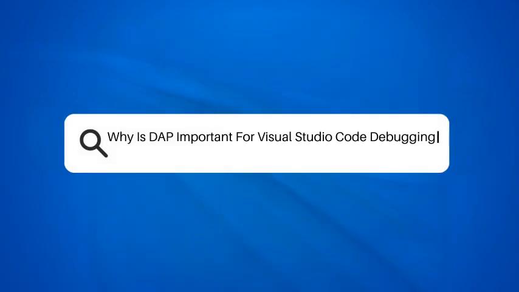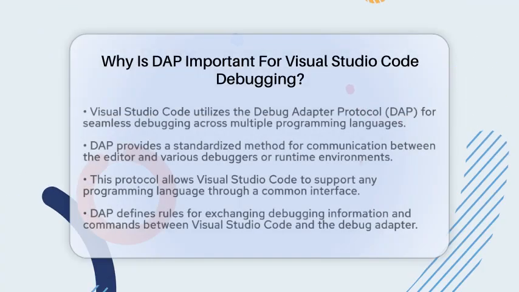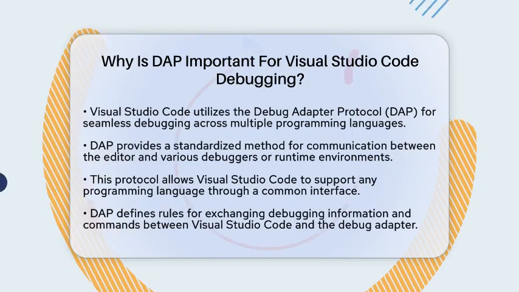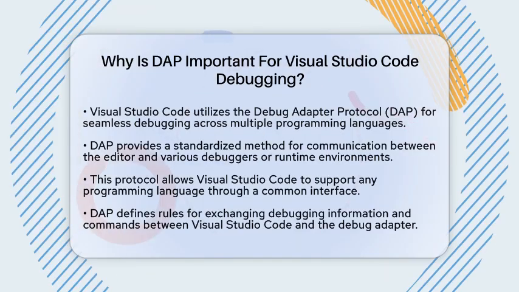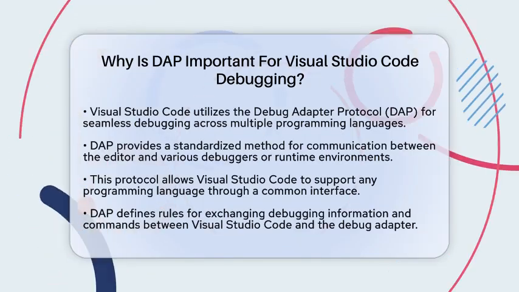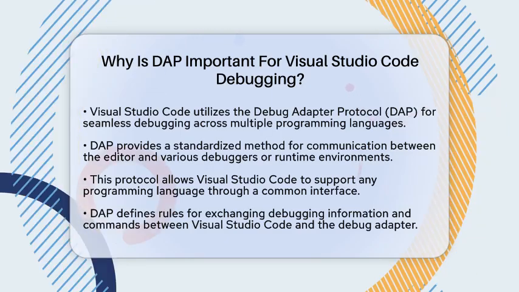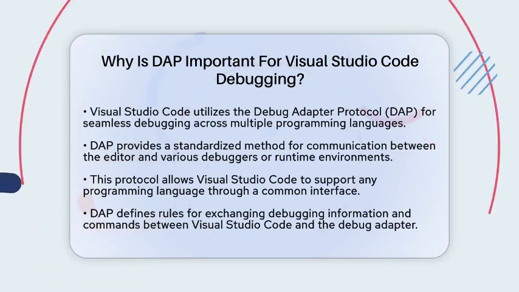Why is DAP important for Visual Studio Code debugging? Have you ever wondered how Visual Studio Code manages to debug so many programming languages seamlessly? The answer lies in the Debug Adapter Protocol. This protocol is a game changer for debugging within Visual Studio Code.